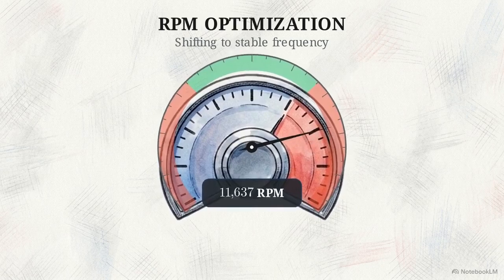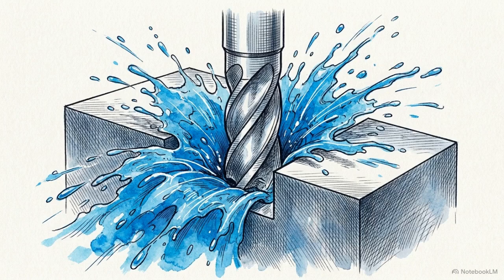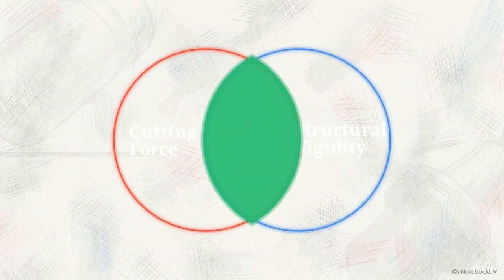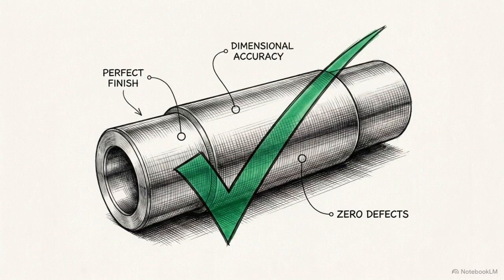For programming, optimize your RPM to actively avoid known resonance zones, carefully control your depth of cut, and apply a continuous, ample flow of coolant to regulate the thermal load. Chatter is a strict physics problem of force and rigidity. By locking down the hardware and optimizing the code, you eliminate the instability, ensuring absolute dimensional accuracy and peak manufacturing efficiency.